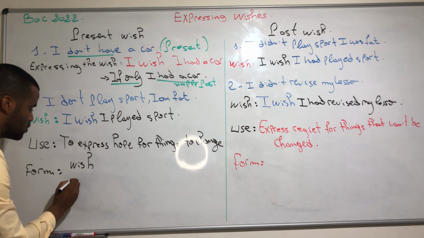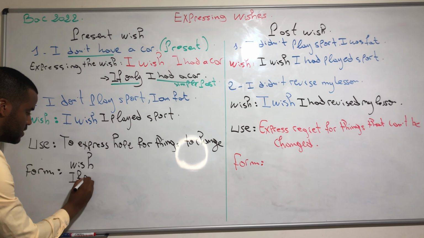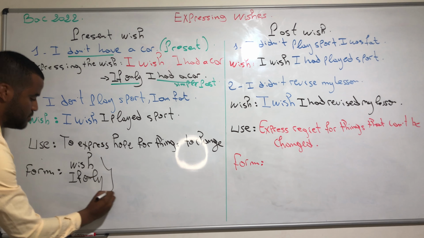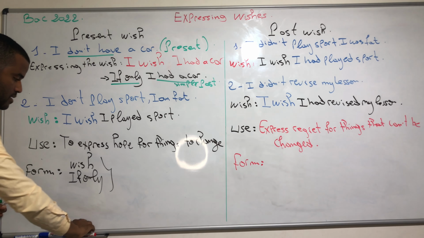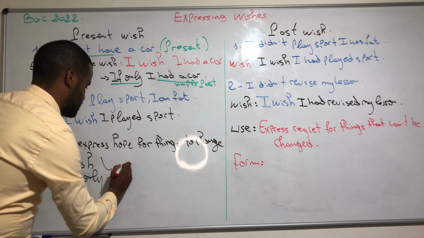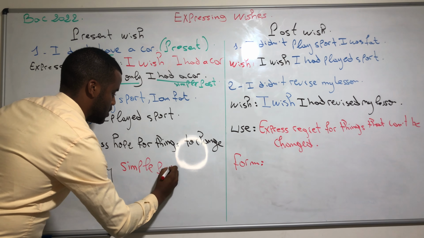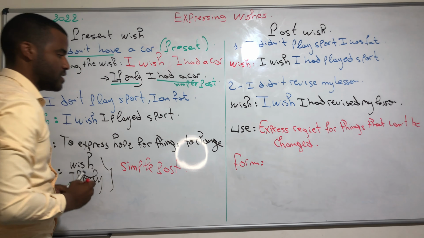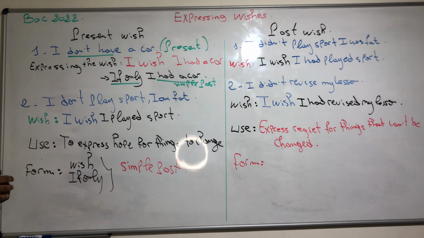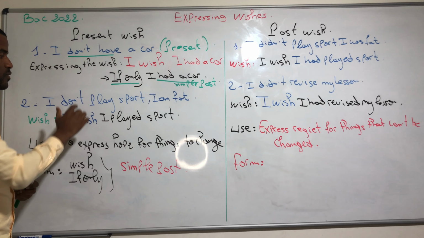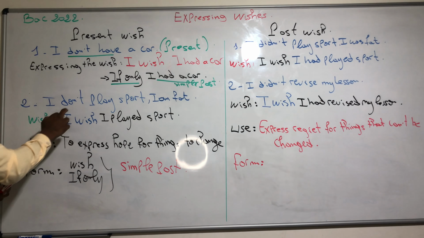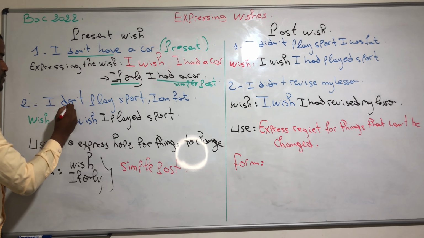So wish, or if only, plus the simple past of the verb. We have to use the simple past of the verb, like in this example and in this example. Here we have I don't play sports.